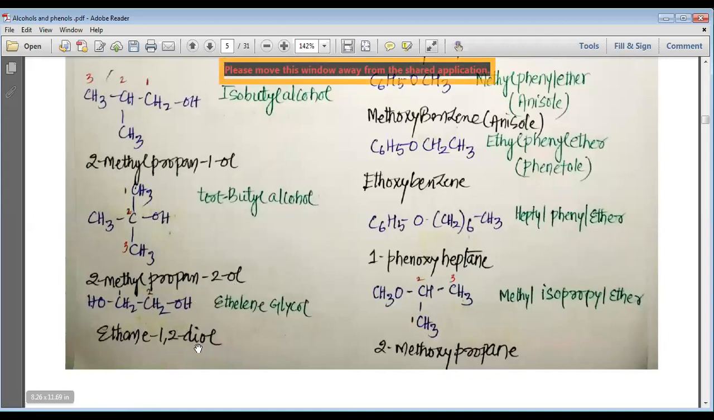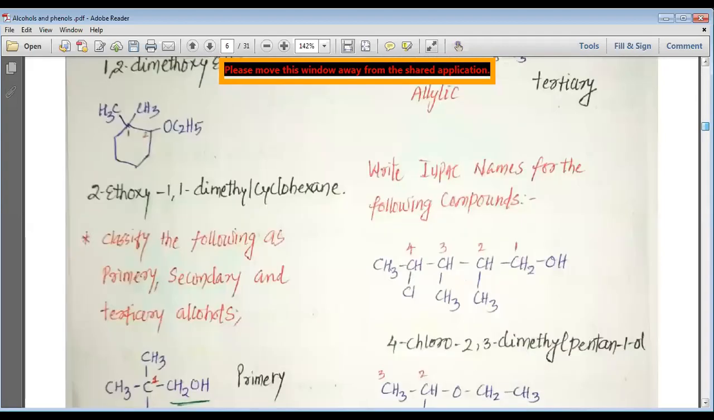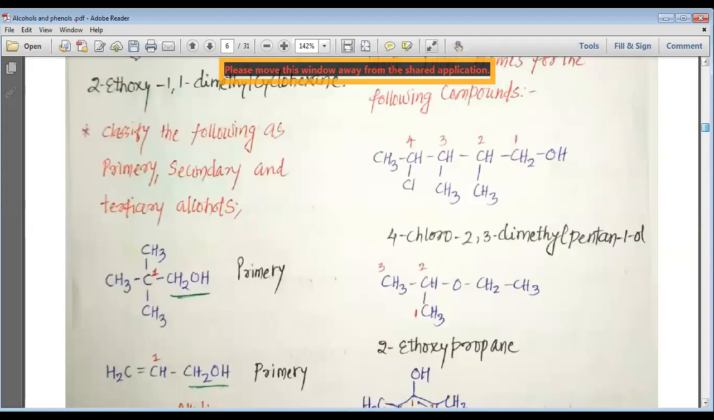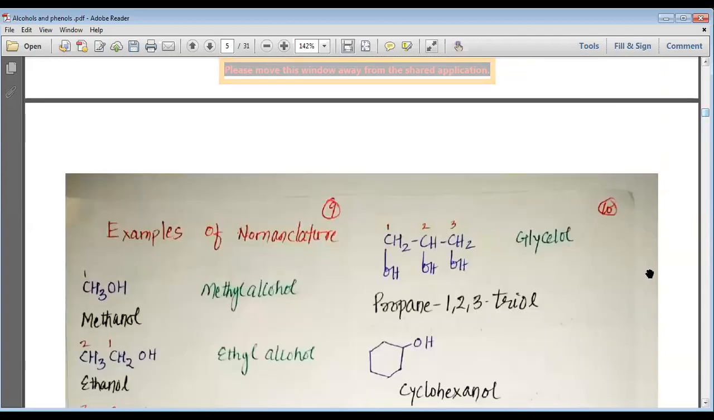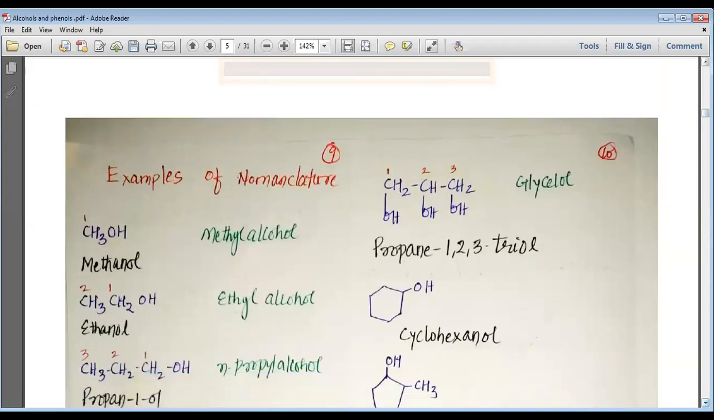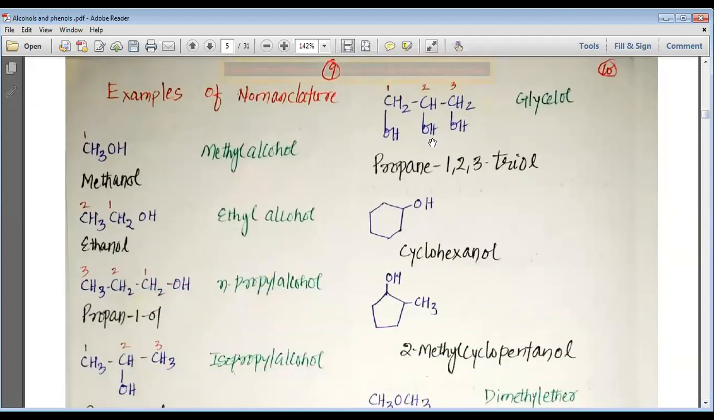Then we have ethane 1,2-diol, which is ethylene glycol. Here both the common name as well as the IUPAC names are important. You can see on both the carbons we have OH group, and that is why we simply call it ethane 1,2-diol. Now, my dear students, we have a compound that has 3 OH groups. So 3 carbon, that is propane, propane 1,2,3-triol. It is also known as glycerol.